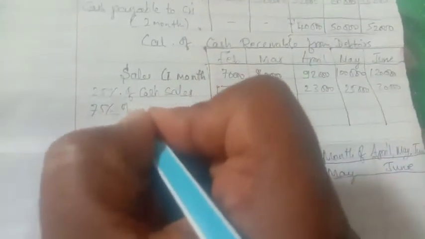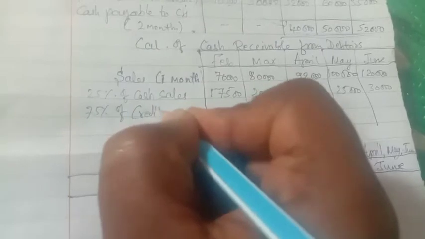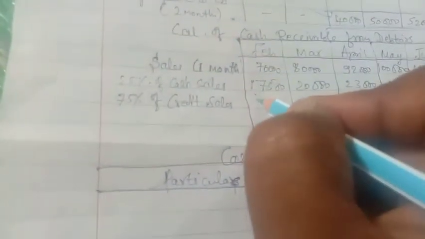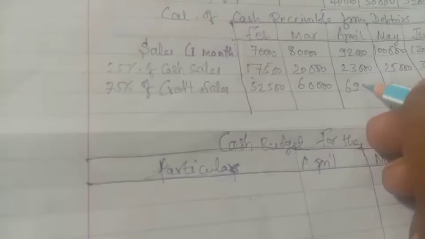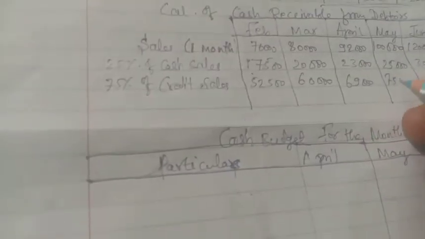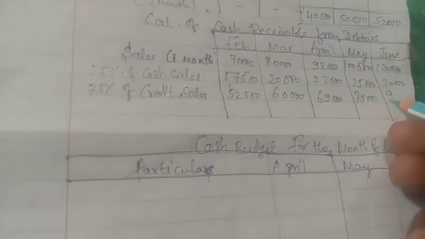75% of credit sales, that is 52,500, 60,000, 69,000, 75,000, 90,000.